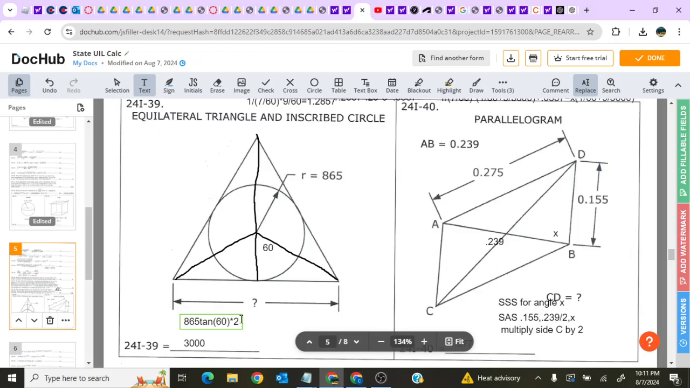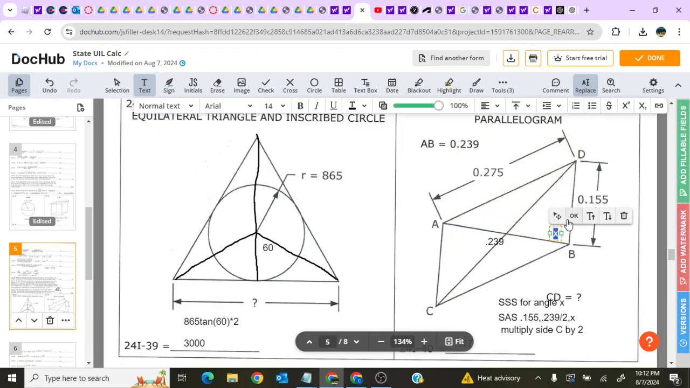Parallelogram, AB is 0.239 and CD is 0.155. You're given that AB is 0.239 here. So what we're going to need to do is figure out this DC, but let's start by figuring out the distance from this midpoint to D here. We can use that with SSS to find this angle X right here.